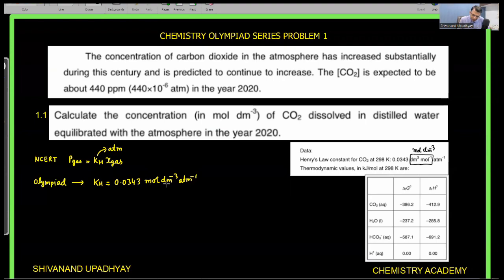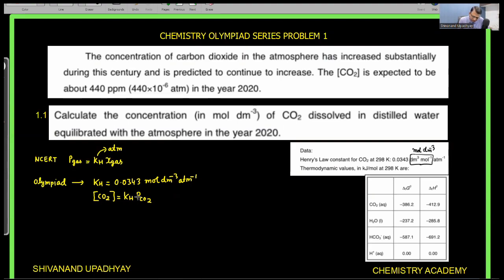And mole per liter means, in place of the pressure of the gas, the Henry law is represented in this form: the concentration of carbon dioxide is equal to the Henry law constant into the pressure of carbon dioxide. From here you can match the units. The concentration of carbon dioxide will be mole per liter, and pressure is in atm, so you are able to match the unit of Henry constant given here.